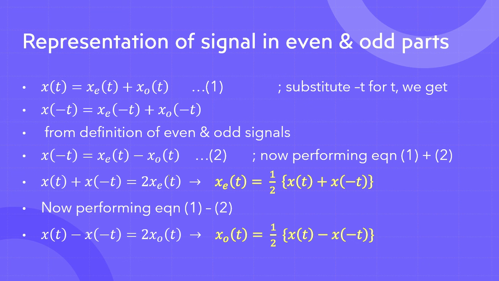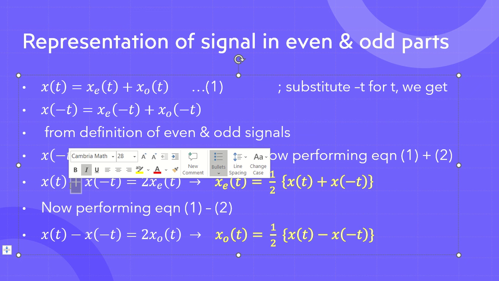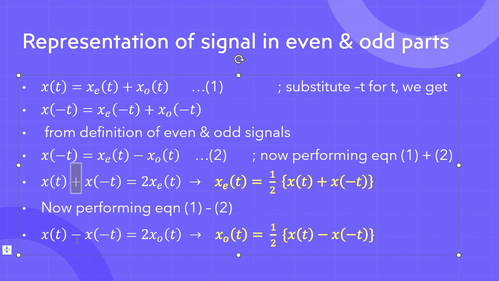Let's find out how we get it. So for odd signal, what we will do is simply subtract equation 1 from equation 2. Because we are subtracting, this plus will become minus, right? And on the right hand side, we are taking x e of t plus x o of t minus x e of minus t minus x o of minus t. So what will happen in this case? The even signals will be cut out, right?